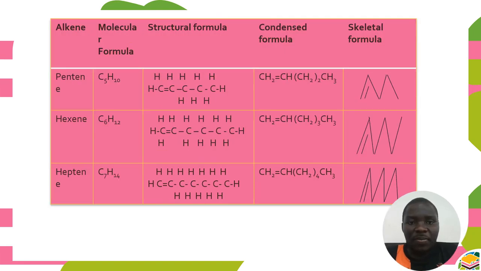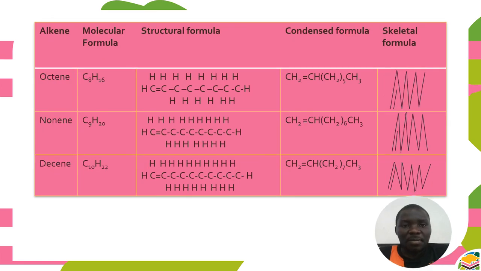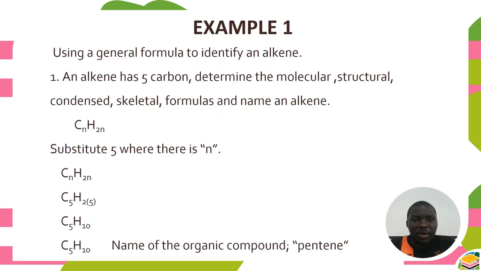So the same trend can be followed to explain all members of alkenes. And this one is for this part, and this one in this part, and you can follow up using the same way.